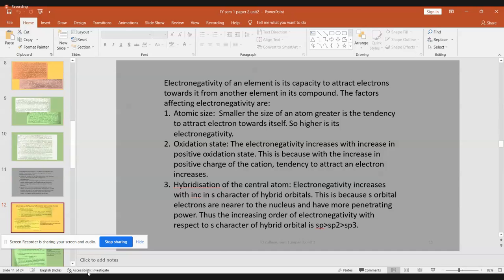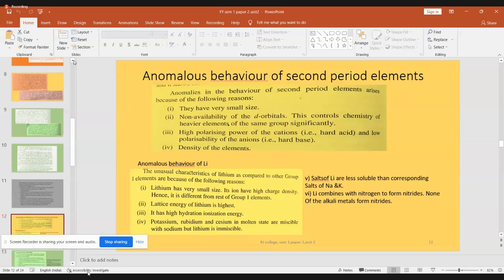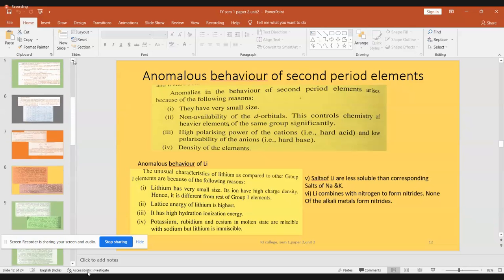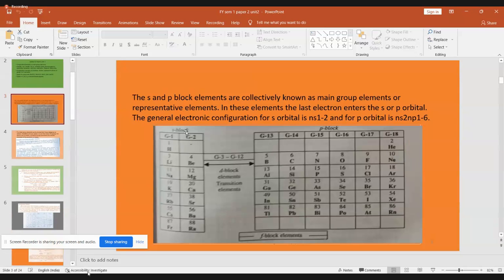Now today we will see the anomalous behavior. This anomalous behavior you have to study for all the elements. All the elements means I will just show you in the periodic table which are those elements. Say for example, this is your periodic table. Now our chapter talks about S block and P block elements. Here, anomalous behavior means some unique behavior, some totally different behavior from the other members of the same group. Say for example, if you take group 1, this series, lithium, sodium, potassium, rubidium, cesium, francium, out of all this,